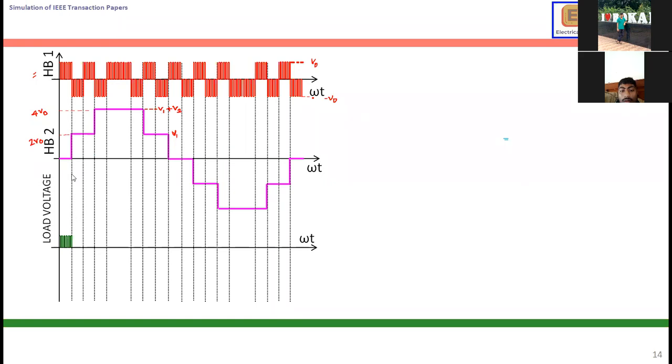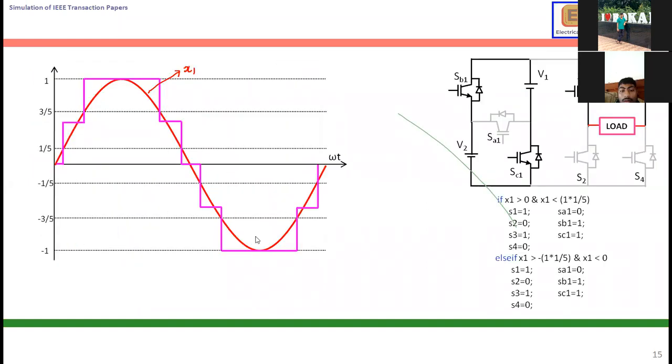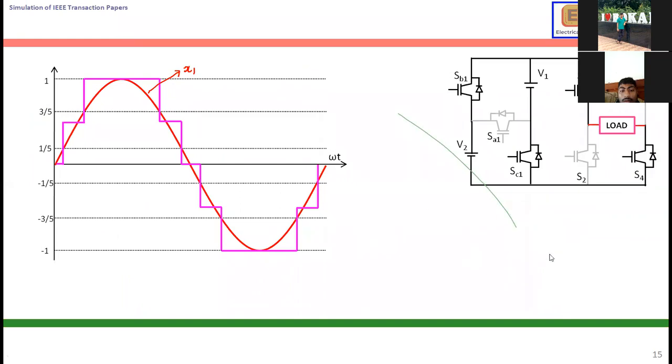So this is the first level. A very simple IEEE paper. What they are doing is, for the first H-bridge inverter, they put it like this. They simulated this normal pulse width modulation. This is the H-bridge 2 waveform. If you add these two things, we will get this waveform. This is a normal pulse width modulation technique. This is a MATLAB program. You can write a MATLAB program for generating pulse width waveforms.